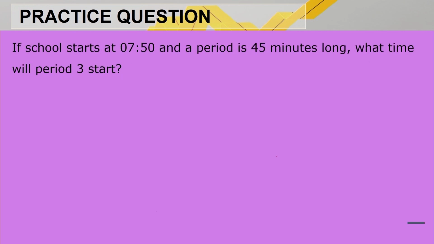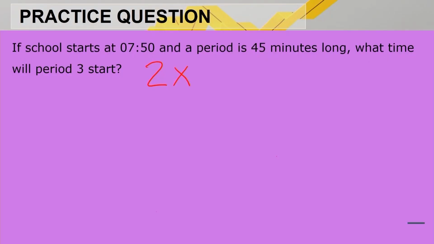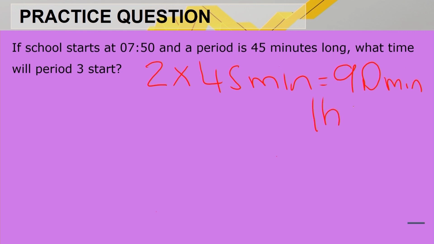Let's look at the next question. If school starts at 7:50, which is 10 to 8, and a period is 45 minutes long, what time will period 3 start? Now, the first thing that we need to do here is we need to calculate the duration of the first 2 periods. So it's going to be 2 times 45 minutes. And 2 times 45 minutes is 90 minutes, which is 1 hour and 30 minutes in total.